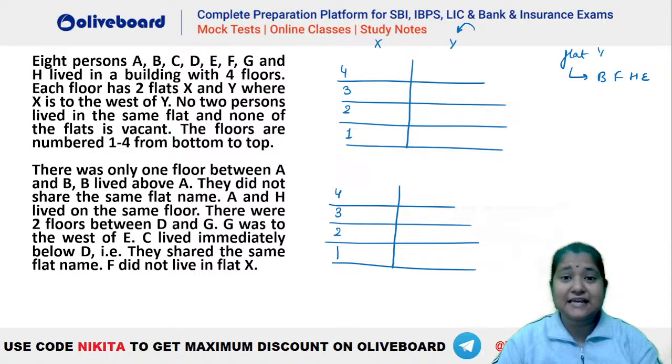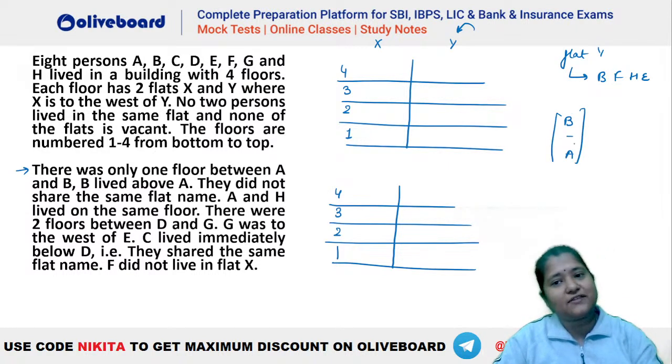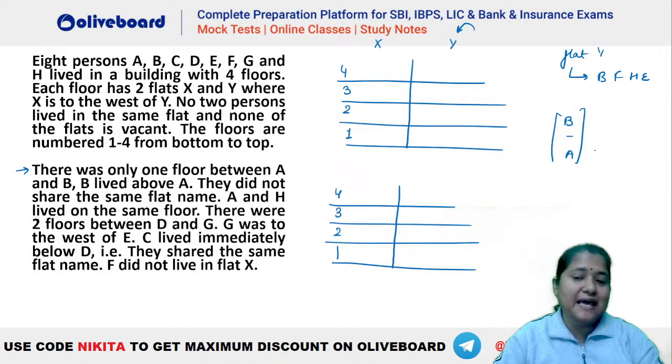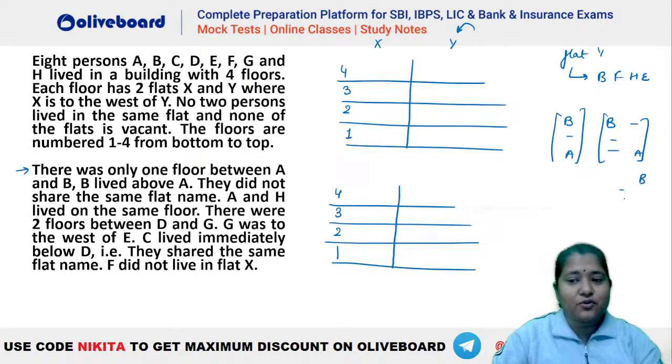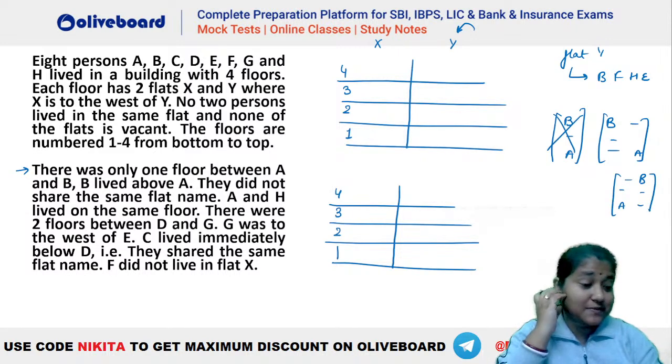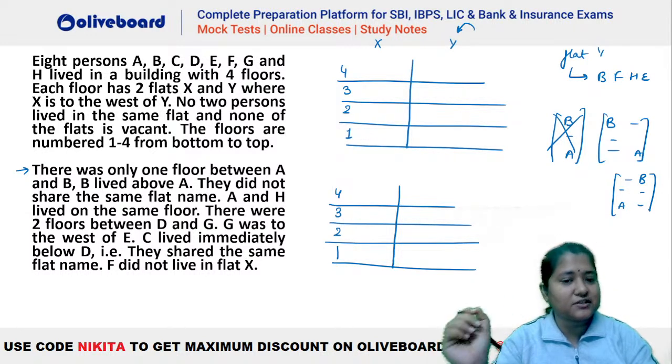Chalo, let's see how this particular question is to be done. So you can see it says there is one floor between A and B, and B has to be above A. So B lives somewhere above A. Now it is not at all necessary that they should have the same flat number. It is possible that B is in X, A is in Y, right? That's a possibility. They did not share the same flat name. That means either it has to be B and A here, or it has to be B here and your A here, right? So they do not share the same flat name, that is already given. So this is not a possibility. There is only one floor between B and A such that B lives above A. They did not share the same flat name.